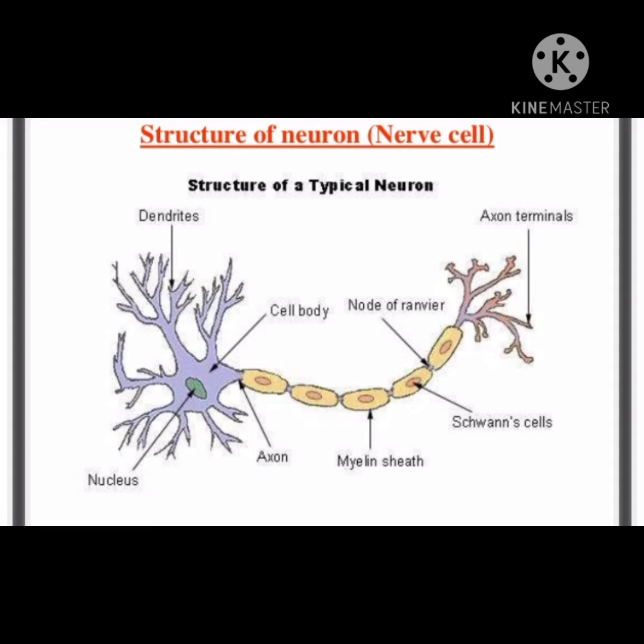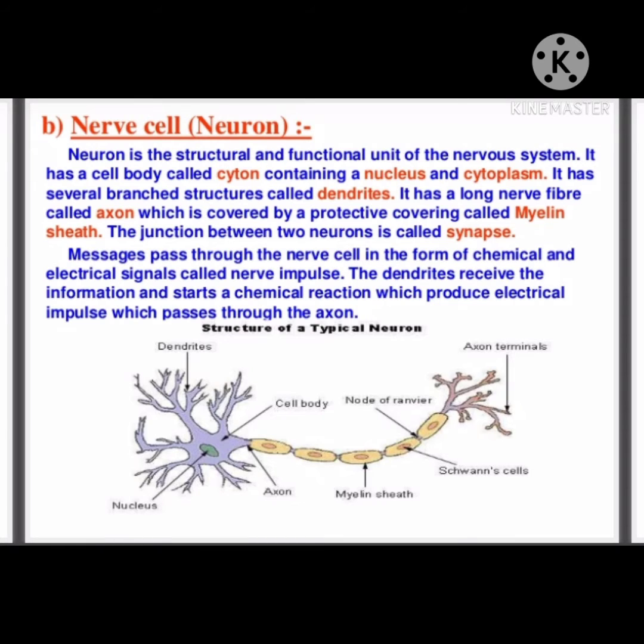Structure of neuron that we studied from 9th standard. Are you remembering? The neuron is a structural and functional unit of the nervous system. It consists of a specialized structure to receive and transmit impulses. What is the name? This is a dendrite. Dendrites can receive the impulses, and the conduction of impulses is by the cell body or cytosol, and the transmission of impulses from one neuron to another neuron is by the help of the axon.